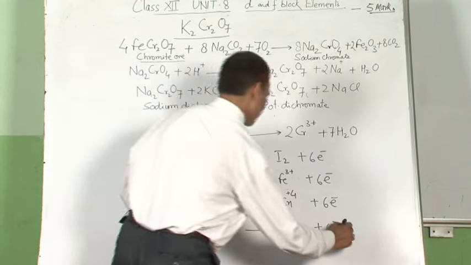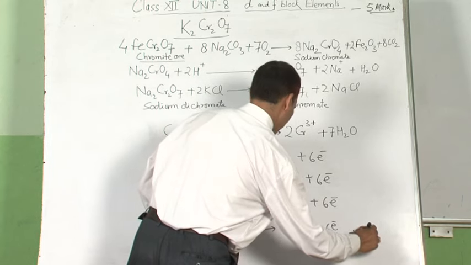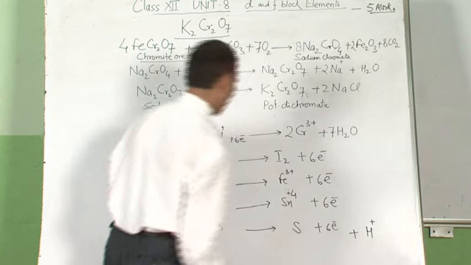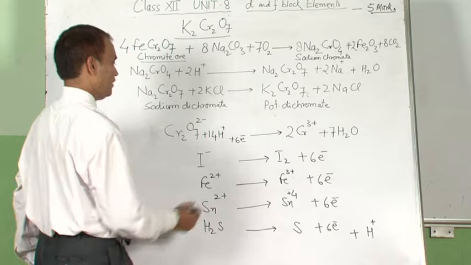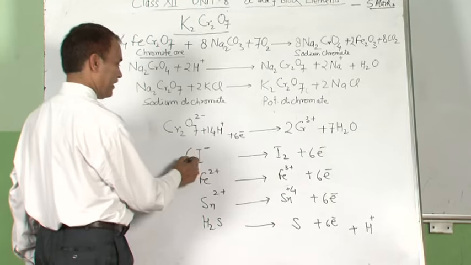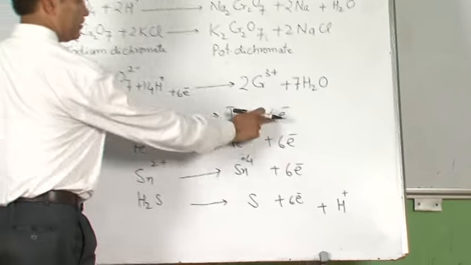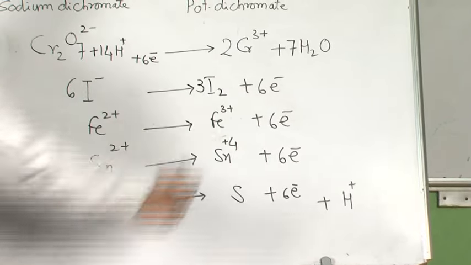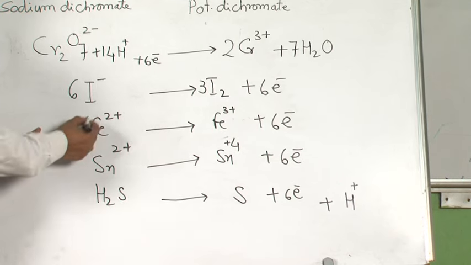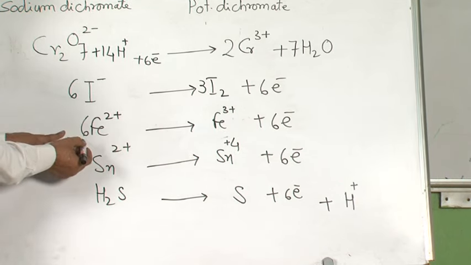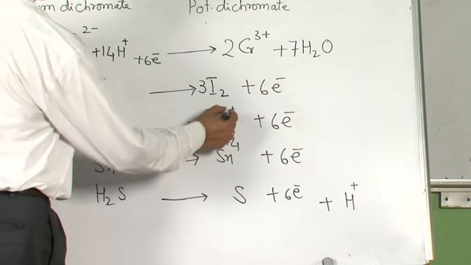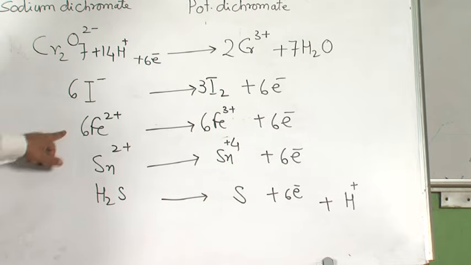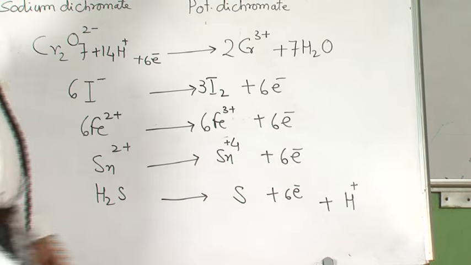This H2S into hydrogen ion. Now balance the charge. See, here it is minus 1, so it will be minus 6 negative charge, plus here 6 electrons. So 6I minus, that will be 3I2. 6 into 2, 12 positive. Here 6 into 3, 18 positive. It is balanced by adding 6 electrons.